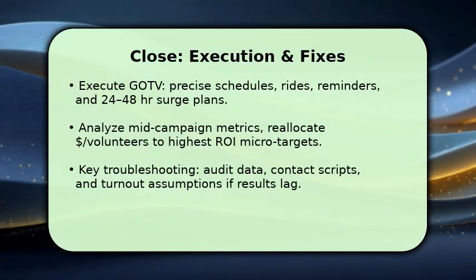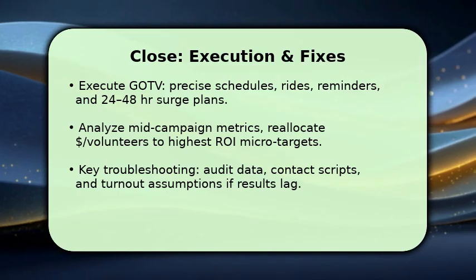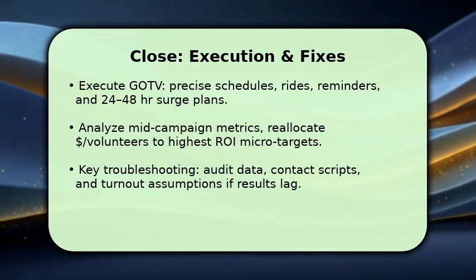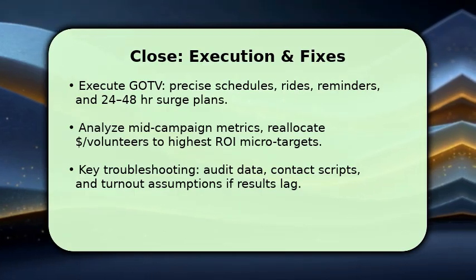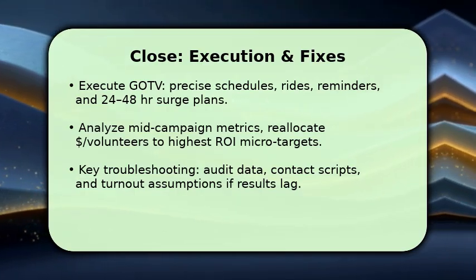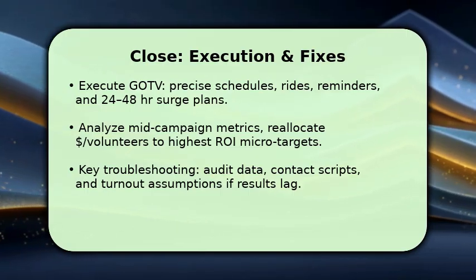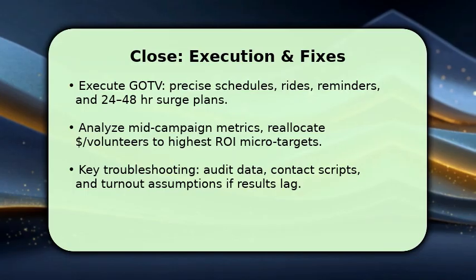You finish by converting contacts into votes with focused GOTV execution. Once done, run tight surge operations: shifts, rides, texts, and reminder windows. Monitor metrics hourly for the last 72 hours and reallocate dollars and volunteers toward the highest ROI micro-targets.